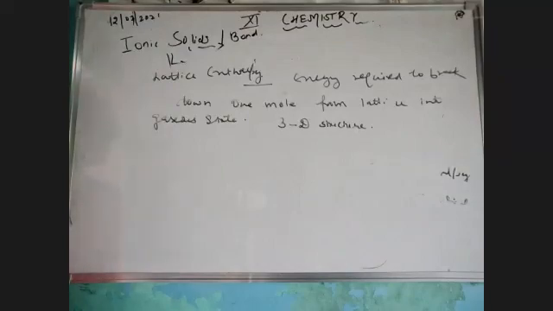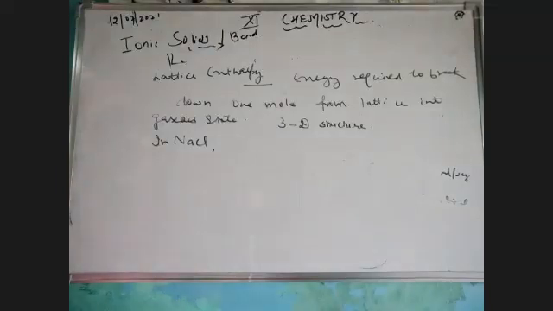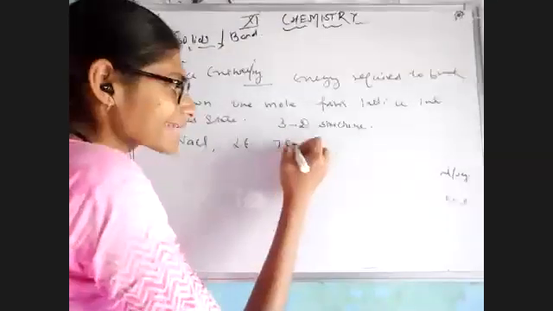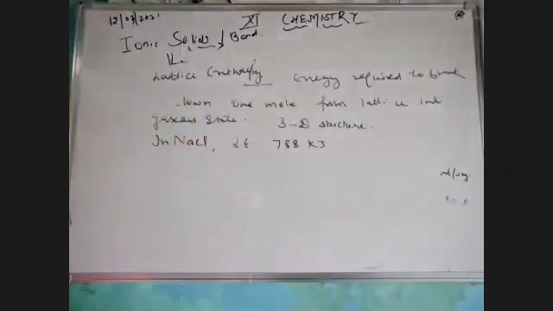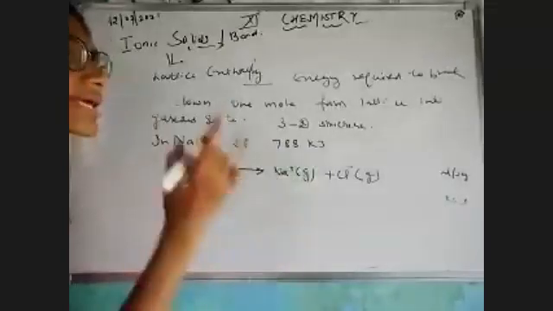For example, lattice enthalpy is 788 kilojoule. इसका मतलब क्या है? इसका मतलब ये है the sodium chloride, the complete mole from the lattice, is breaking down into 2 different constituents, but in their gaseous form.